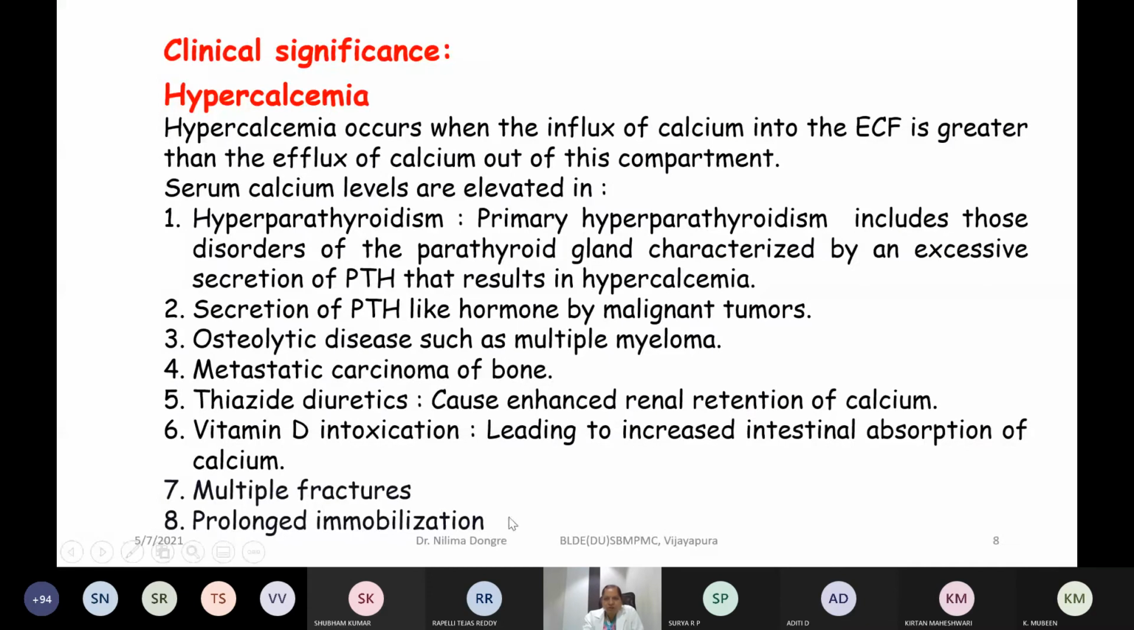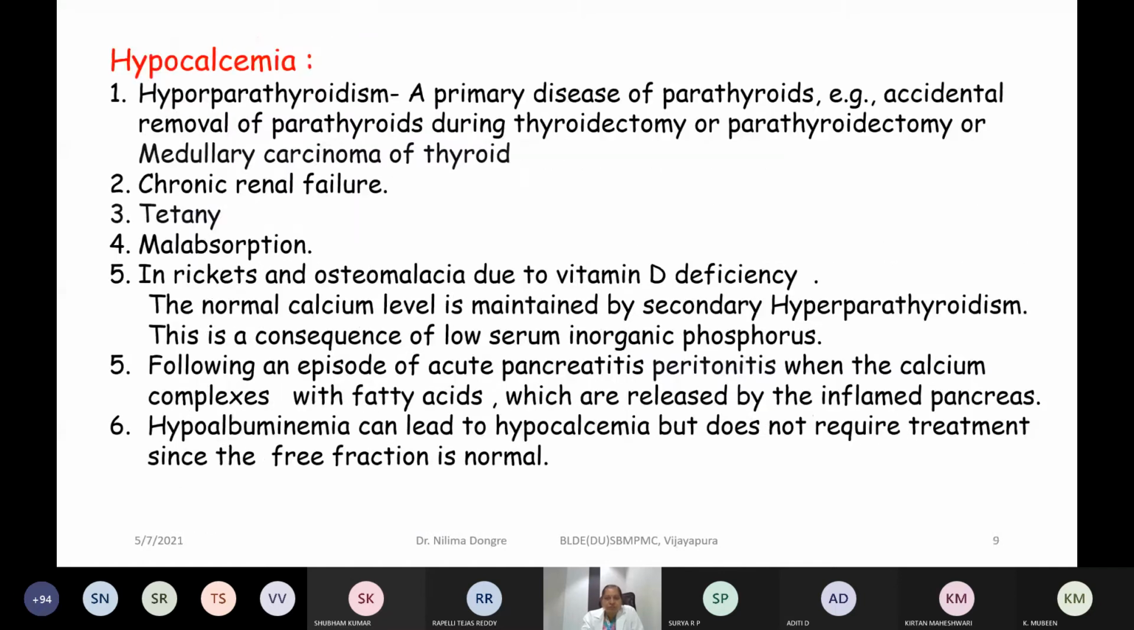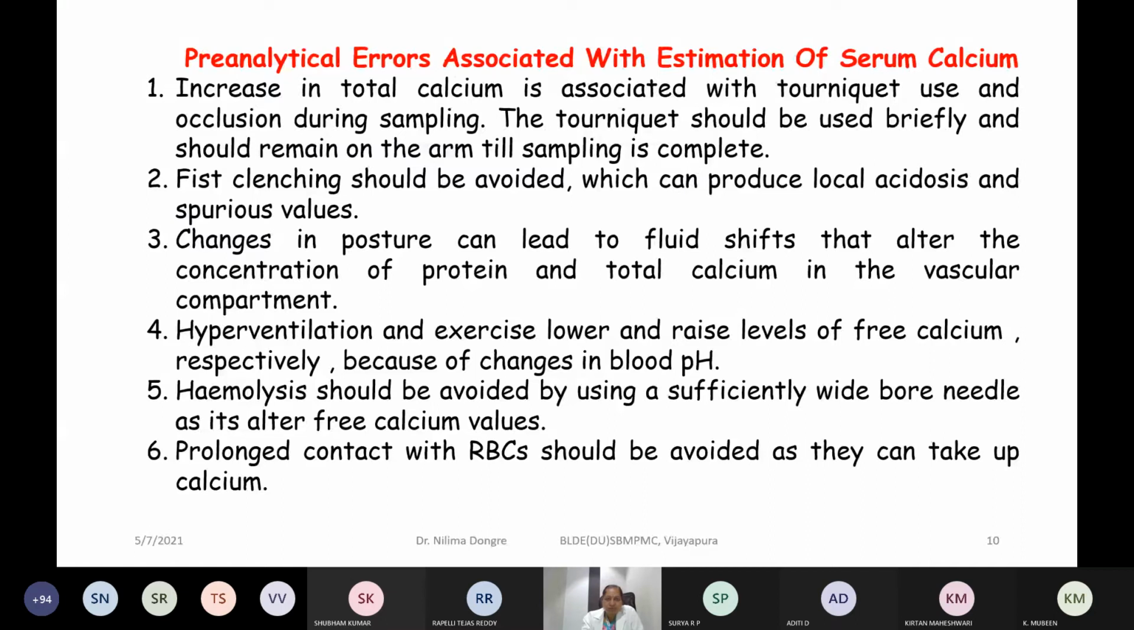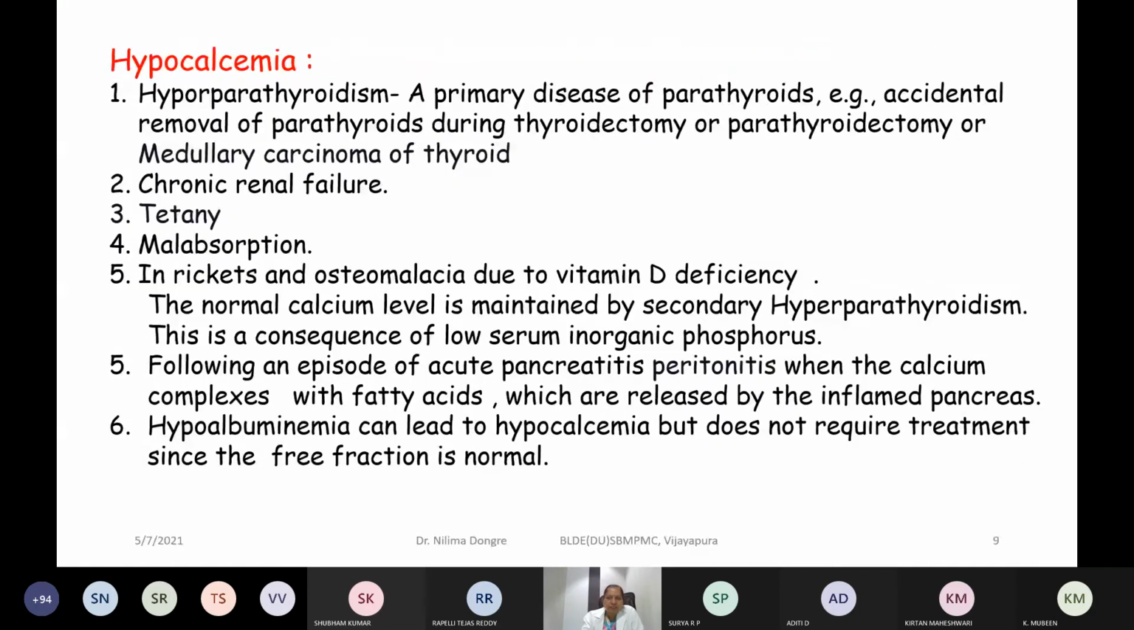All the interorgan relationships of calcium, that is intestine, bone, thyroid hormone, renal system, have been taught to you in the theory. You have to recall and understand how the intestinal absorption will have an effect on the calcium and phosphorus levels. So this is about the clinical aspects.